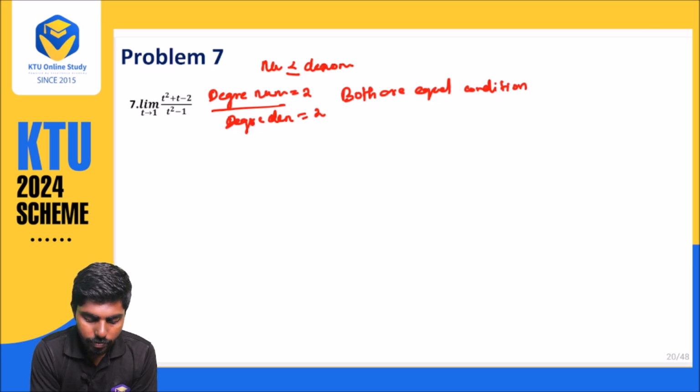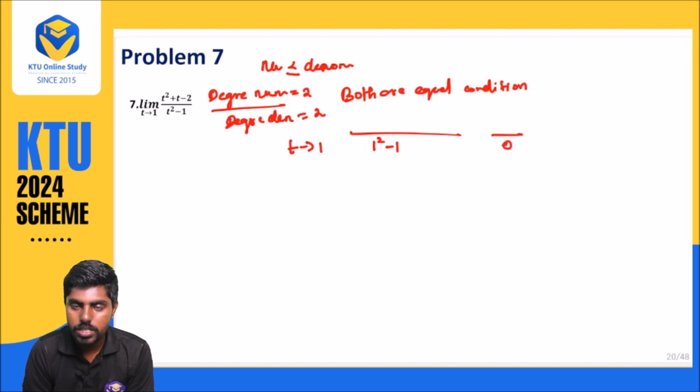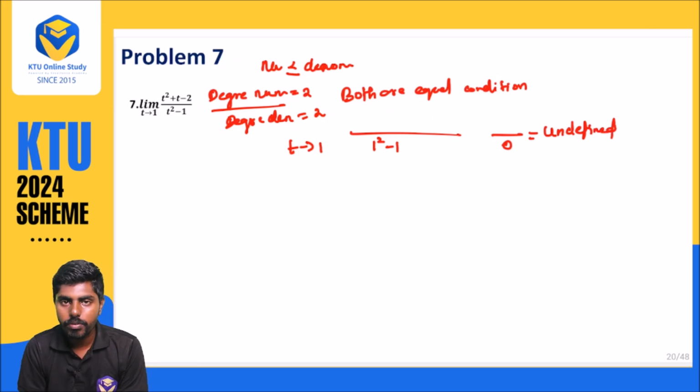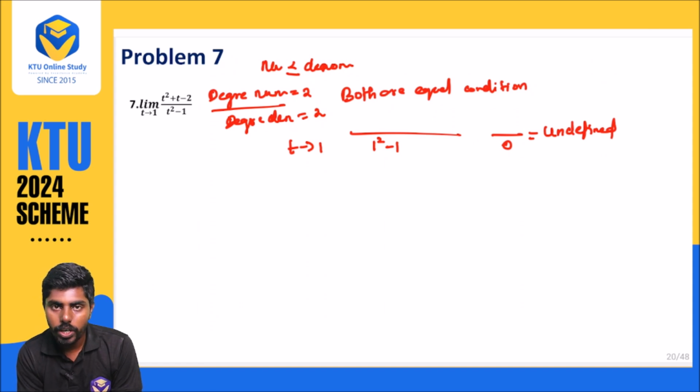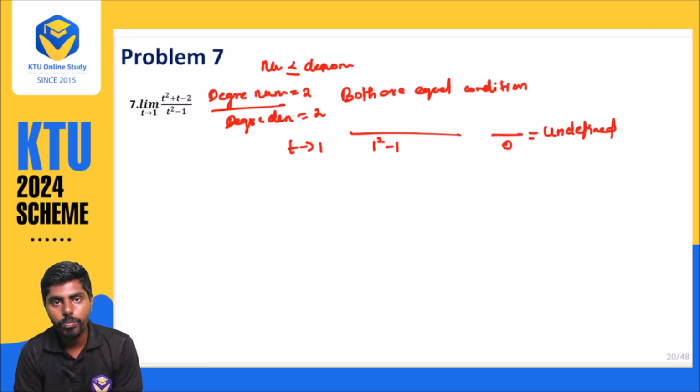You see what is happening to the denominator when t approaches 1: t square, that is 1 square minus 1, is nothing but 0. So you are getting undefined. But if you observe carefully, both the degrees are equal. When both the degrees are equal, or the numerator is less than the denominator, we want to simplify it.